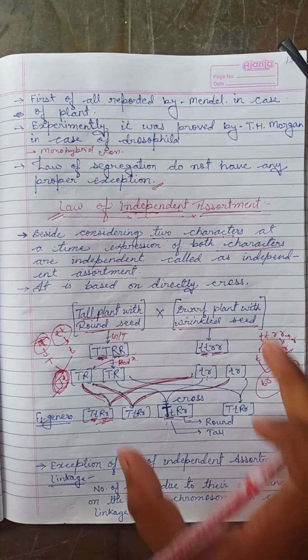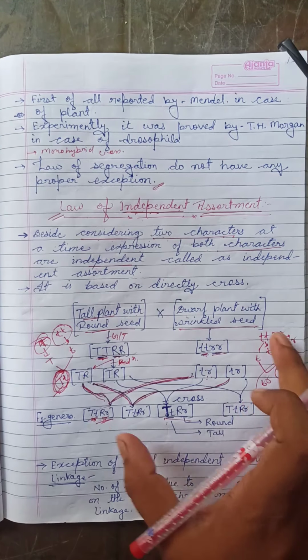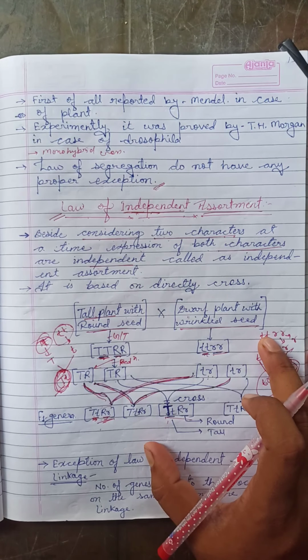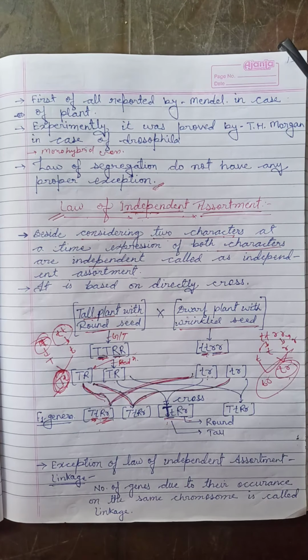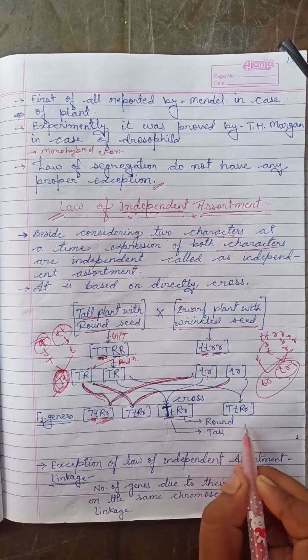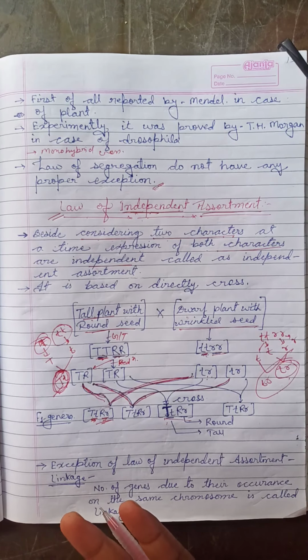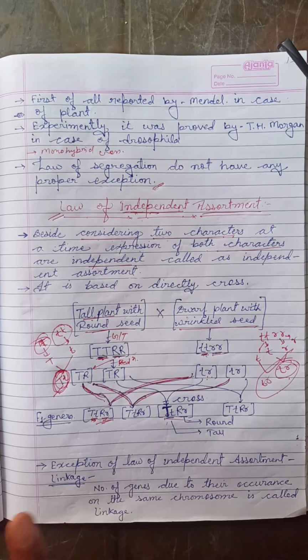It was about the independent assortment. It is similar to the meiosis division, you can understand it from the meiosis division. That means a separation, and there is no mixing of characteristics between any generation. Two characters found in this F1 generation separate from each other.